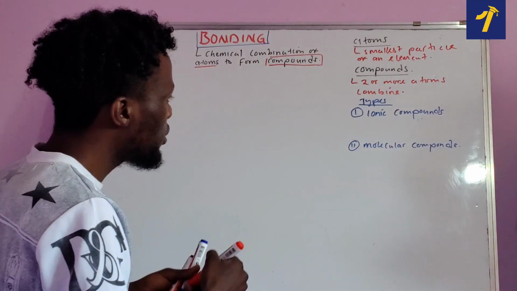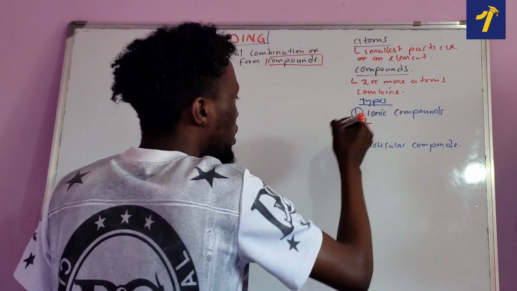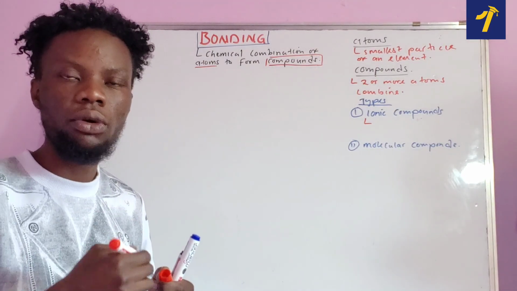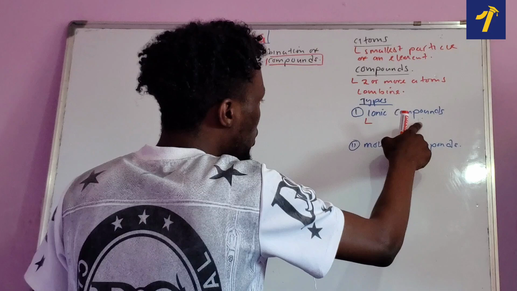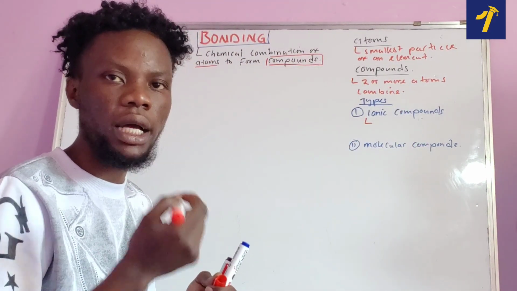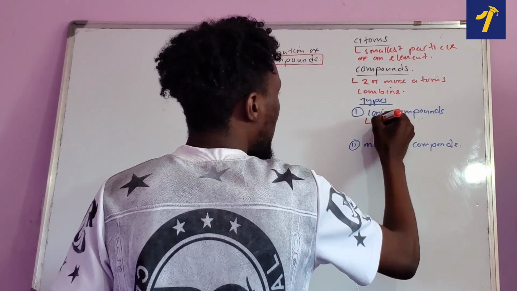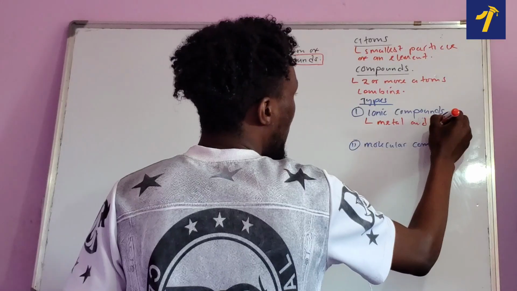So ionic compound, basically, these are compounds that are produced when a metal and a non-metal combine. Okay, so what are we saying? We are saying ionic compound, they can only exist when a metal and a non-metal atom combine.